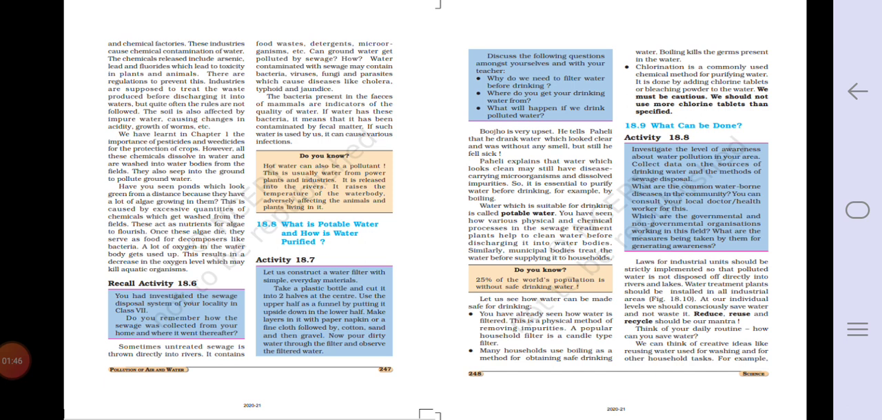Now, why do we need to filter water before drinking? Because in water there are many unwanted substances which may be harmful for living beings. So it is important to filter the water before drinking. Where do you get your drinking water from? We only drink fresh water, which is available in lakes, ponds, etc. So only that water we can drink.